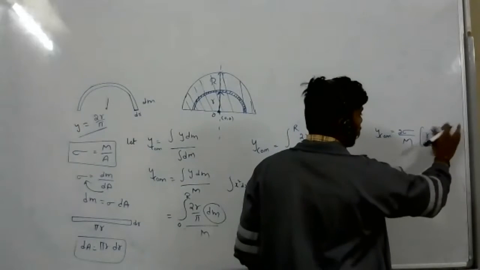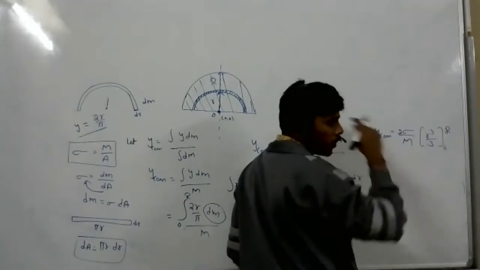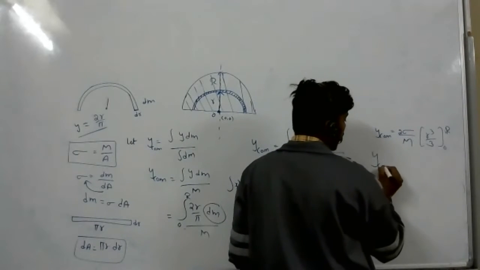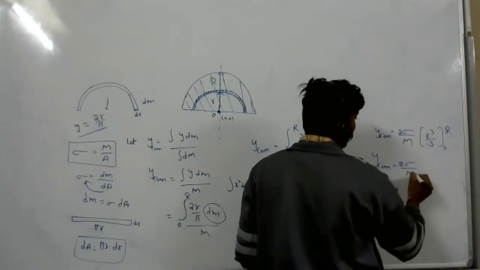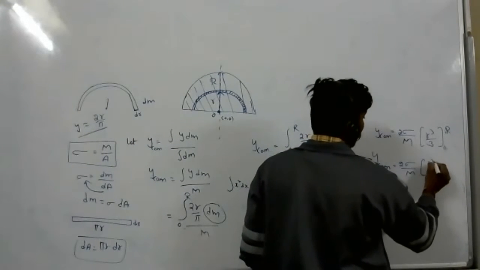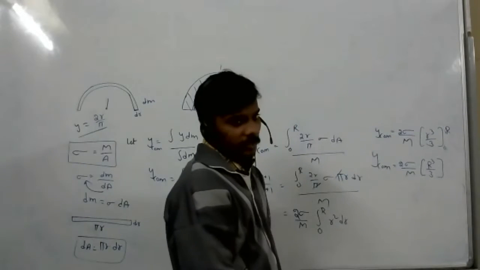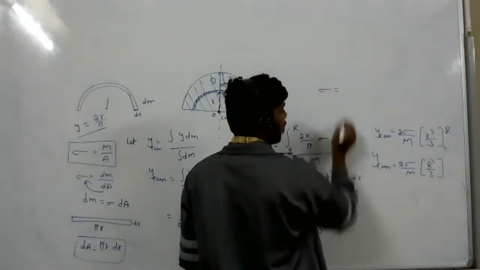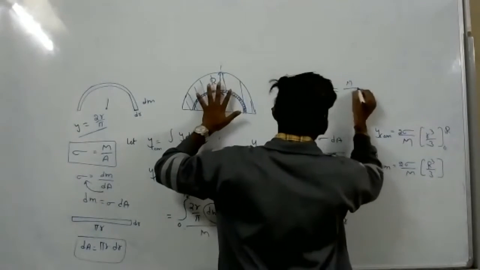Now substitute the upper limit and the lower limit. If you substitute the lower limit, obviously we'll get 0, so no need to substitute it; substitute the upper limit. Y center of mass equals 2 sigma by m, r cube by 3. Okay? Now this sigma is the mass per area.